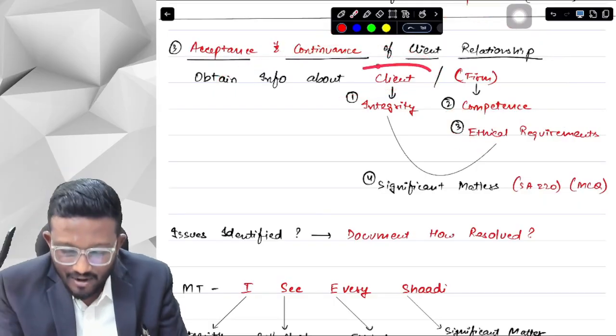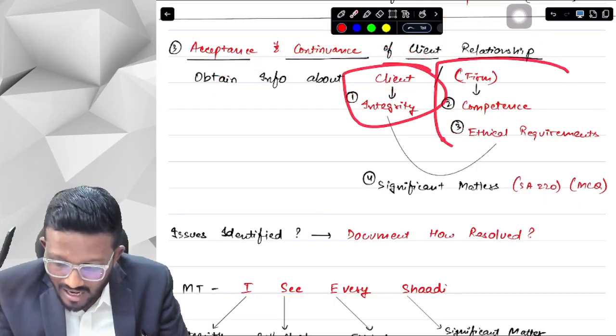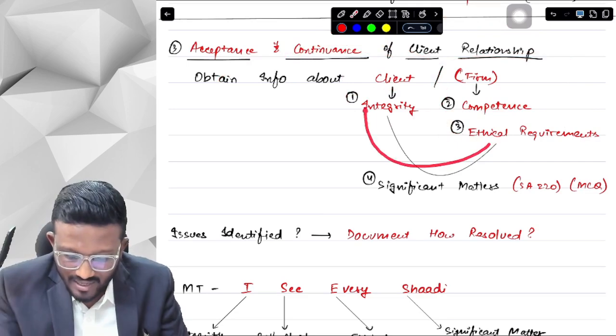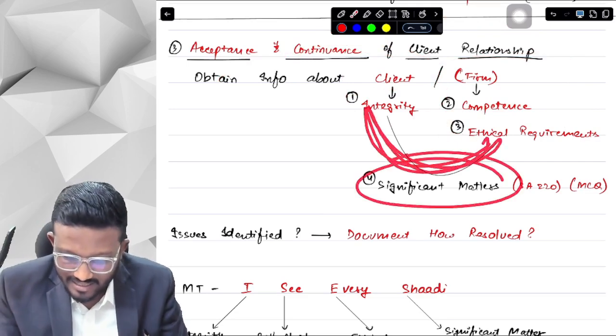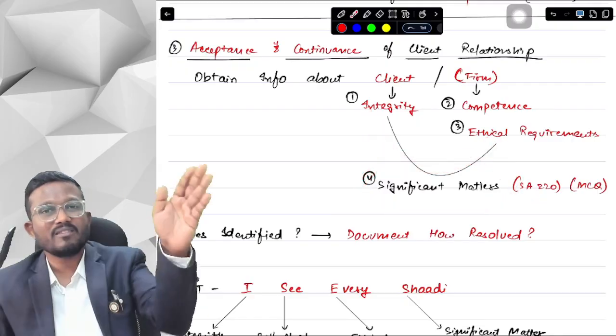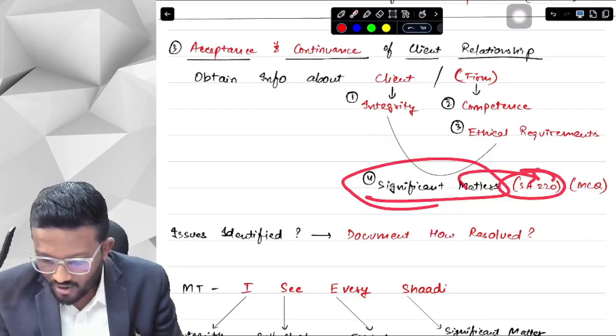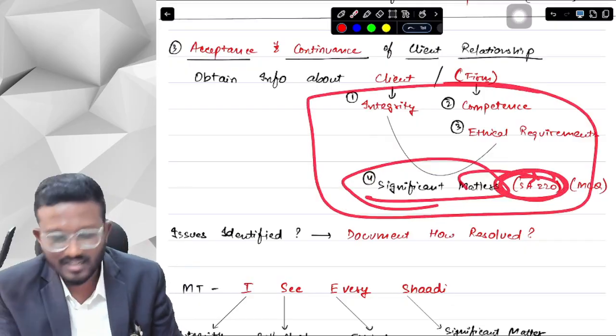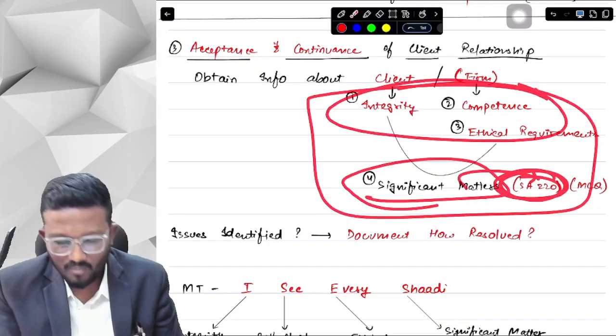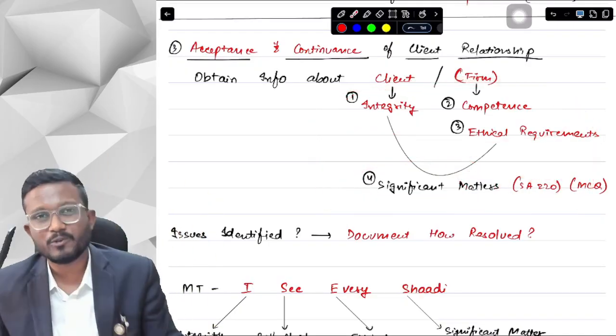So about the client, we have to obtain one thing. About us, we have to obtain two things. And between the client and the firm, we have to consider whether there were any significant matters during current or previous audit engagements. This particular point is mentioned only in your SA 220, and the other 3 points are mentioned in both SQC 1 and SA 220.